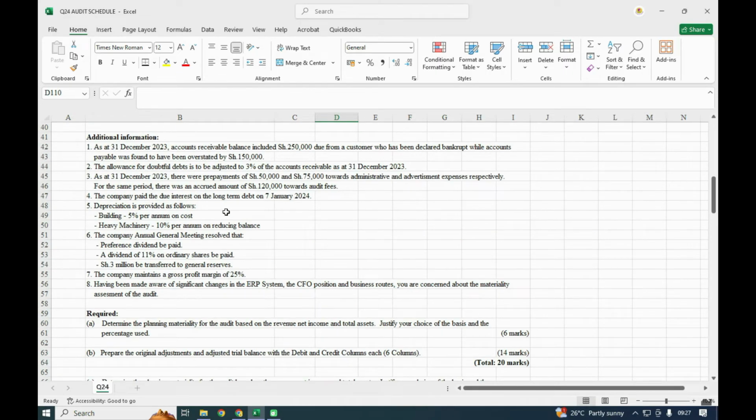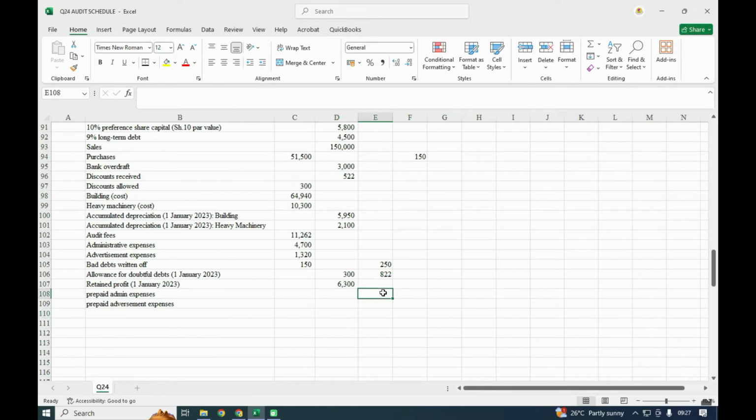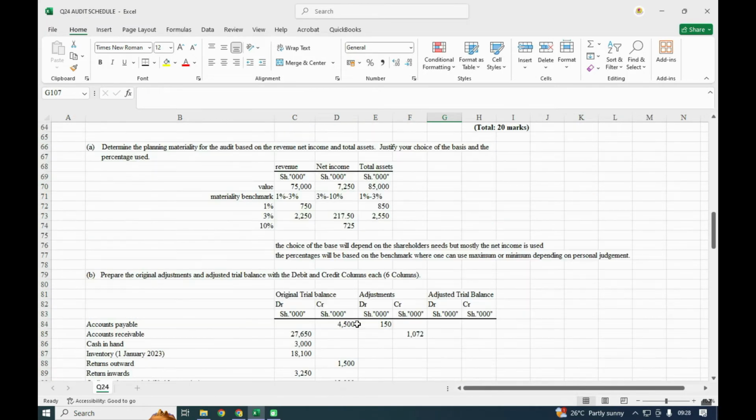So both of them were prepaid. Prepayment is an asset. We shall debit this 50, and this one 75, and we shall credit the respective accounts. Admin we credit with 50, and advertisement we credit with 75, because it was a prepayment.